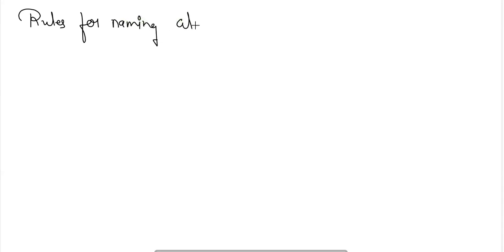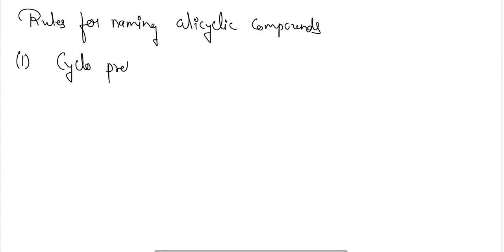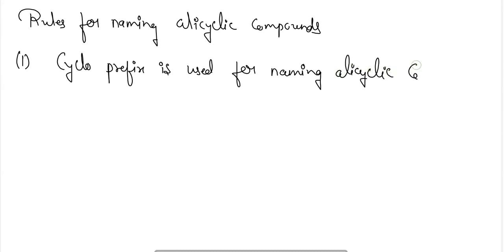Okay, for naming alicyclic compounds. So first rule, the cyclo prefix is used. The cyclo prefix is used for naming alicyclic compounds. Okay, we will use the cyclo name for the alicyclic compound.